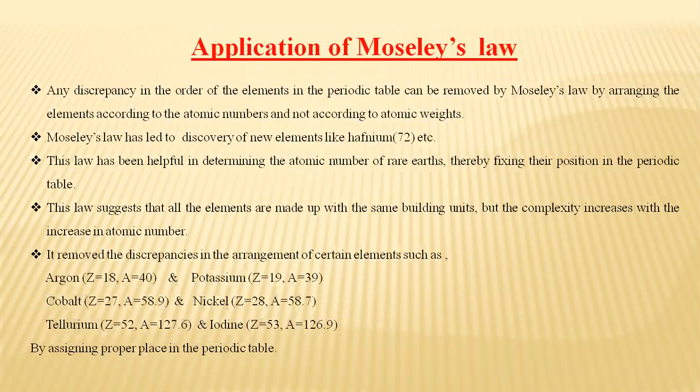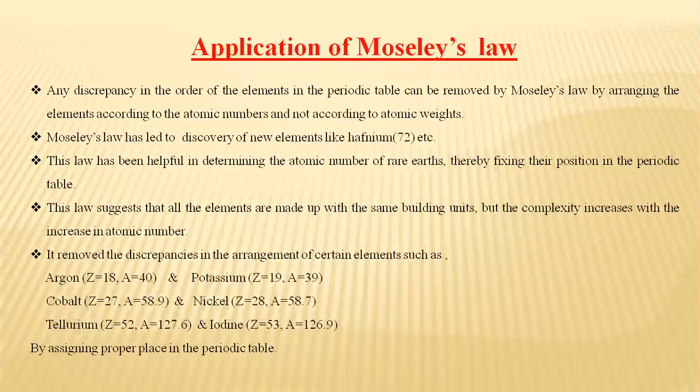For example, argon came before potassium, cobalt came before nickel, though the atomic mass number of cobalt is 58.9 and the atomic mass number of nickel is 58.7, but still cobalt comes before nickel because the atomic number of cobalt is 27 and the atomic number of nickel is 28.